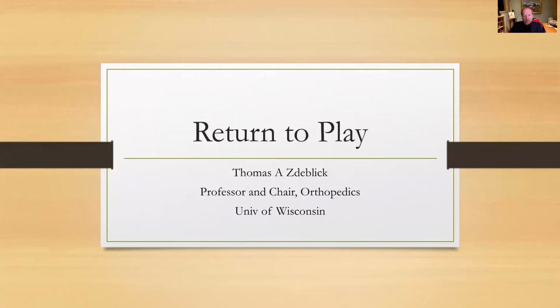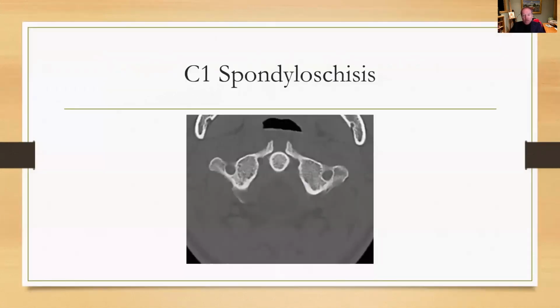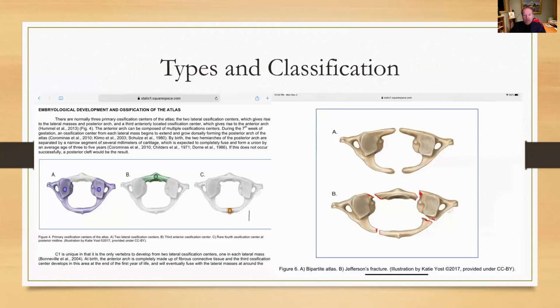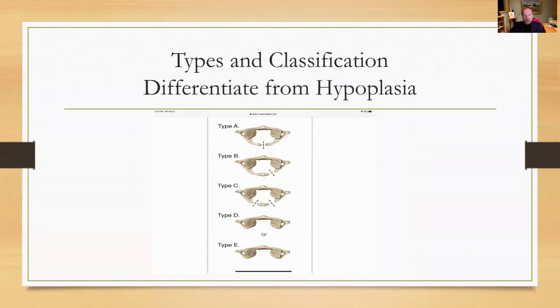Thank you, Wellington, for inviting me to offer an opinion about your NFL lineman who has minimal neck pain and a defect in his C1 vertebra. This is also known as C1 spondyloschisis or a bipartite atlas. This really occurs because of failure to form of the two growth centers of the atlas and usually involves a minimal defect posteriorly and a fibrous union anteriorly, usually easily differentiated from an acute Jefferson's fracture.